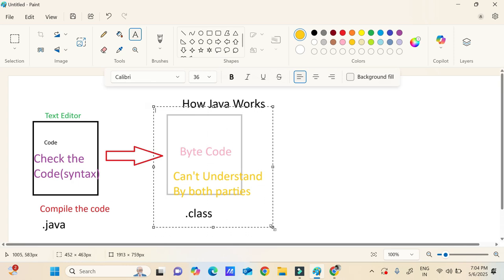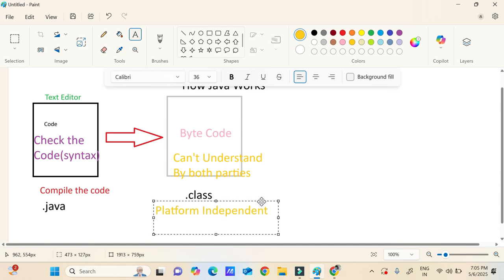Am I right? Correct. So how will the system understand? Now comes the matter. We understood that Java is platform independent, right? So it means in one place you can write and in many other places you can run the code. So which concept does Java follow? Java follows something called WORA.